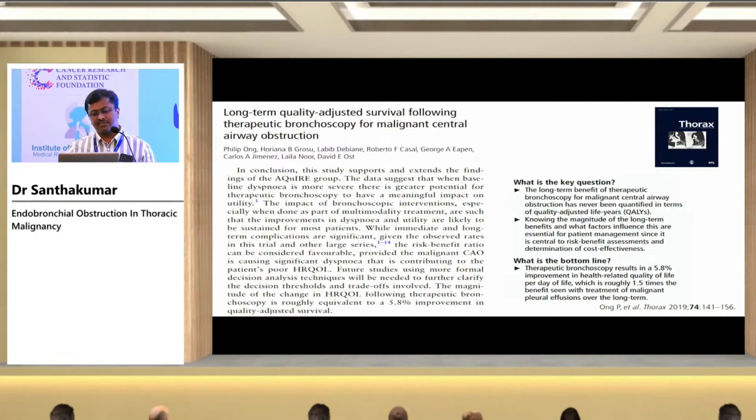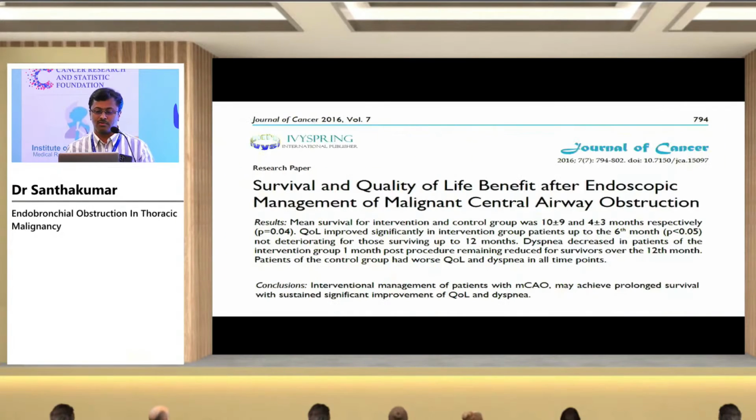A lot of evidence from the literature also says that long-term quality of life for central airway obstruction patients who have undergone a therapeutic bronchoscopic procedure has improved. This paper from Thoracic recently said that therapeutic bronchoscopy results in a 5.8% improvement in health-related quality of life, which is roughly about 1.5 times the benefits seen in malignant pleural effusion patients who had undergone some treatment for malignant pleural effusion.